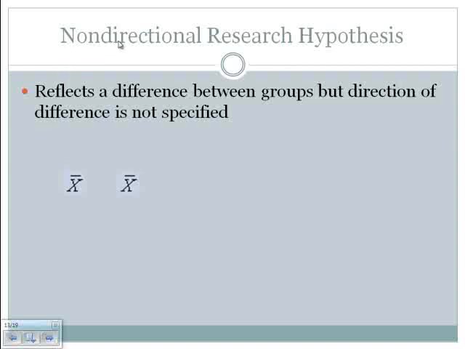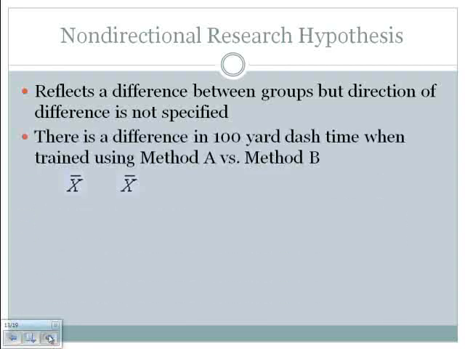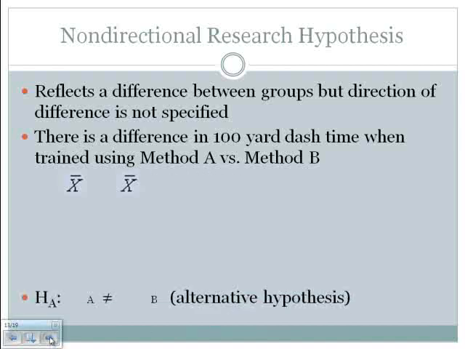So let's talk about a non-directional research hypothesis. A non-directional research hypothesis says that there is a difference between the groups, but the direction of the difference is not specified. So for our data, our non-directional research hypothesis might be there is a difference in 100-yard dash times when trained using method A versus method B. So that's how we would write it in words.